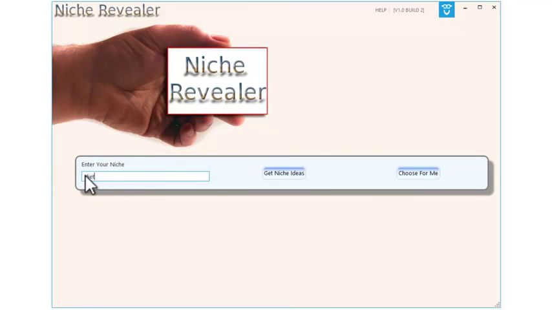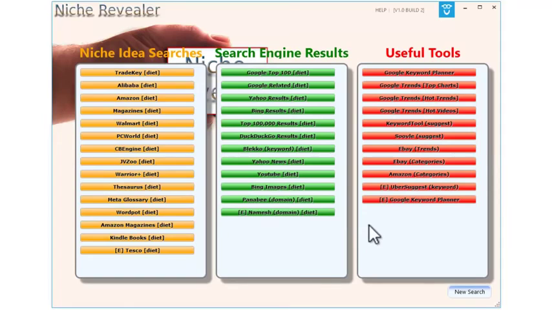Now you can also type in anything that you want. So I'm going to type in something most people will be familiar with. I'm just going to type in diet as a broad niche. I want to click Get Niche Ideas. And what that does now is present us with a screen with a load of niche idea places to search for. We've got some search engine results and we've got useful tools in this column. And I'm going to go through a few of these so you can see exactly what and how we can use this.